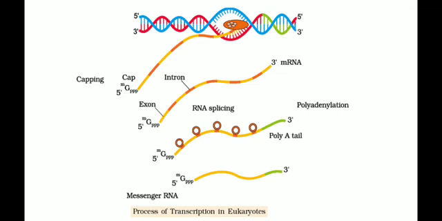And after the synthesis of hnRNA, the hnRNA undergoes processing. The first one is capping, that is the addition of methylated guanosine triphosphate to the 5' end, followed by splicing, that is the removal of introns and joining of exons, and then tailing or polyadenylation, that is the addition of poly A tail to the 3' end, and the final product is messenger RNA or mRNA.